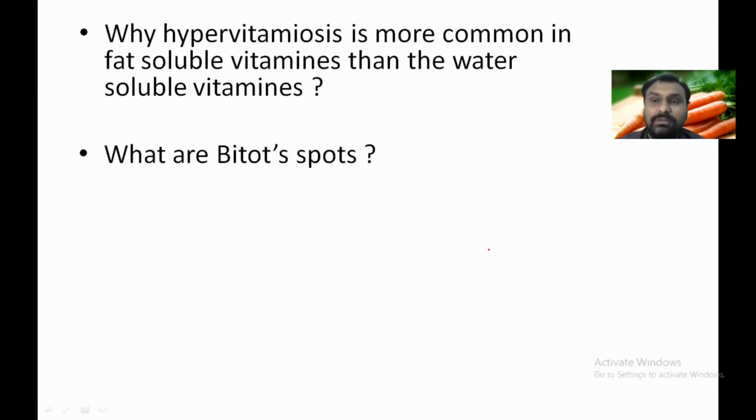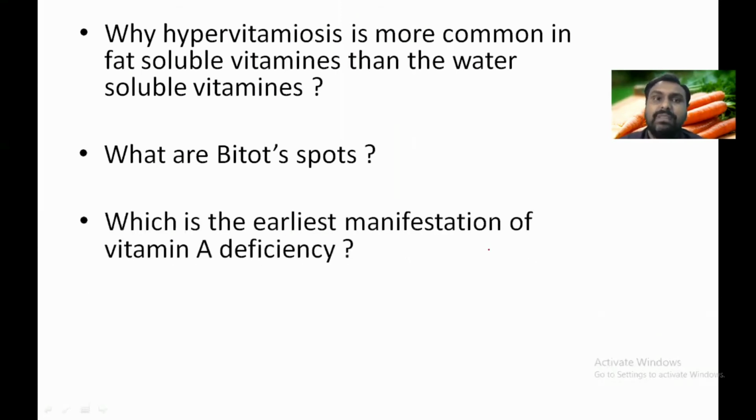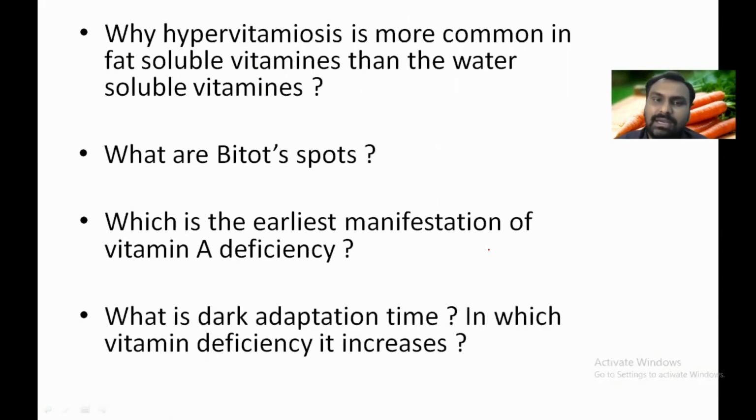What are Bitot spots? They are grayish white triangular plaques adherent to the conjunctiva. What is the earliest manifestation of vitamin A deficiency? It is night blindness. What is dark adaptation time, and in which vitamin deficiency does it increase? The time taken for resynthesis of rhodopsin is called the dark adaptation time. It increases in vitamin A deficiency.